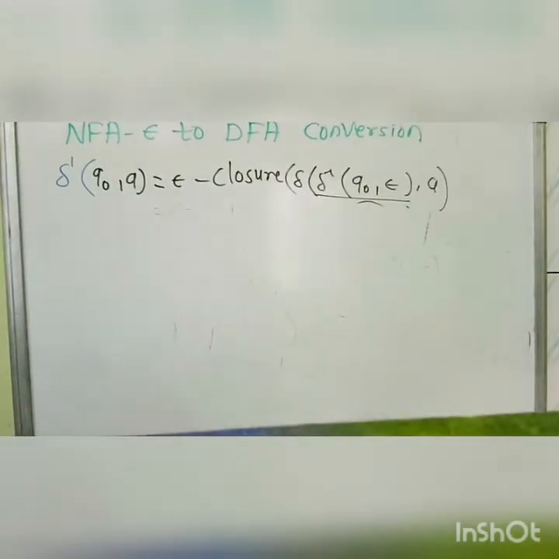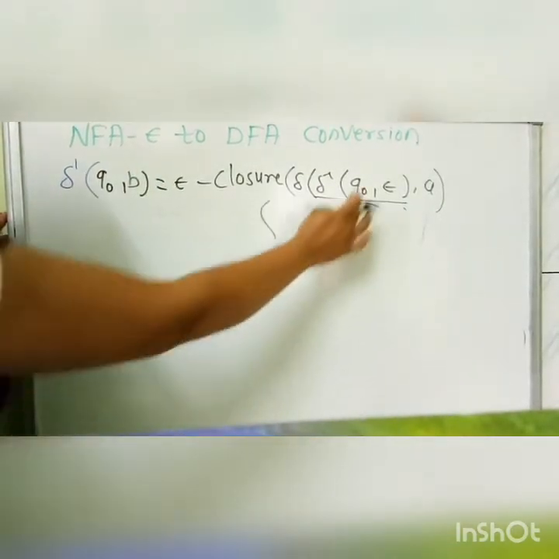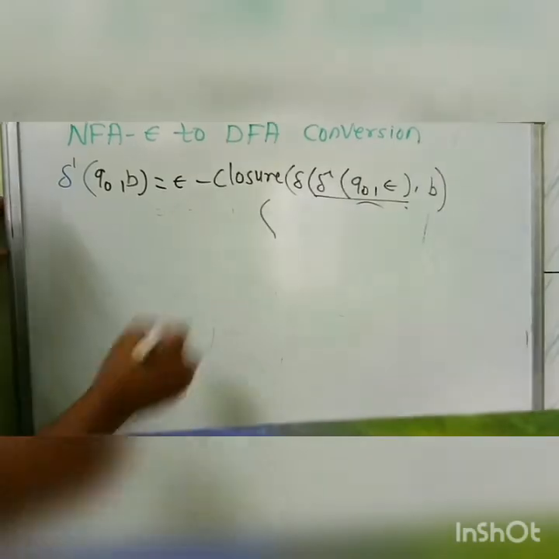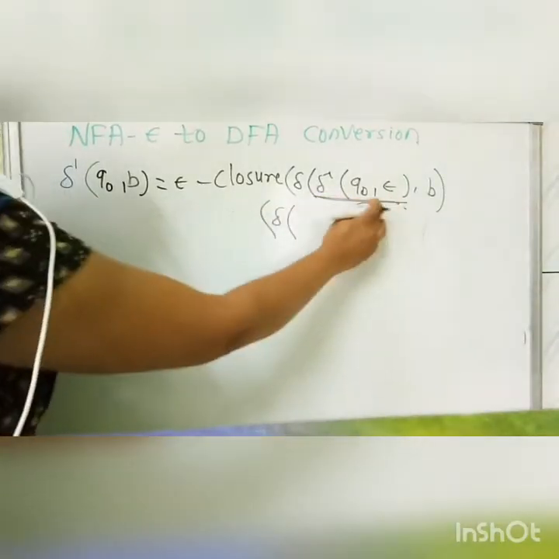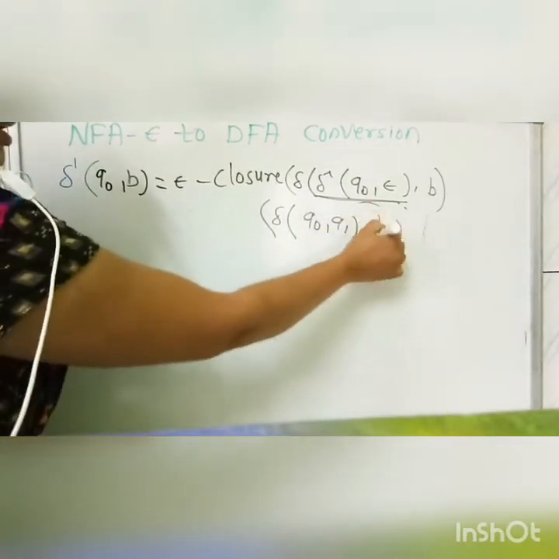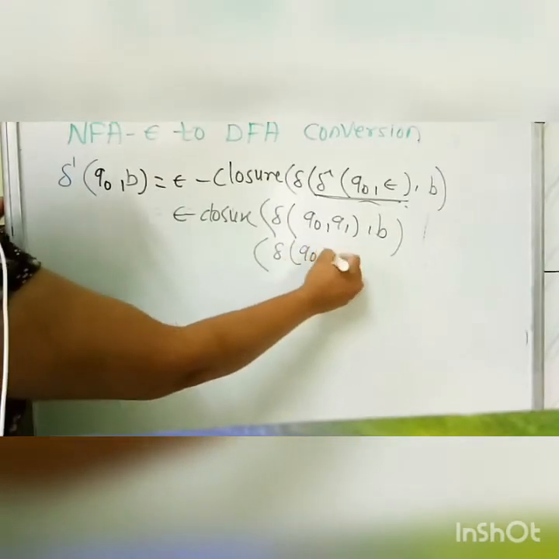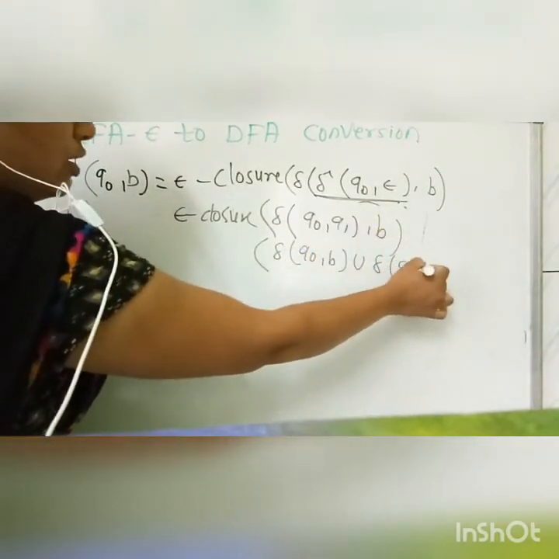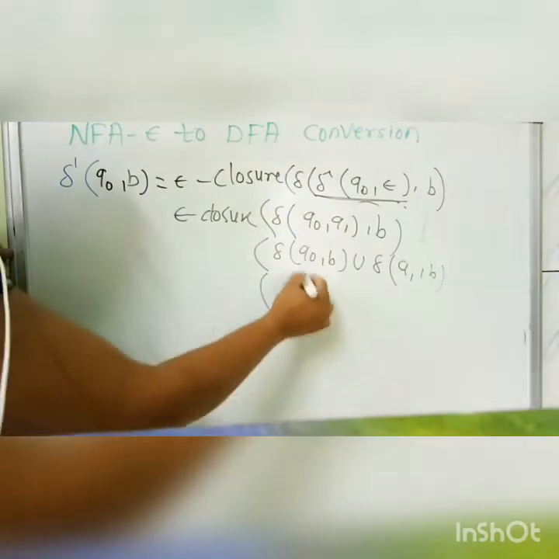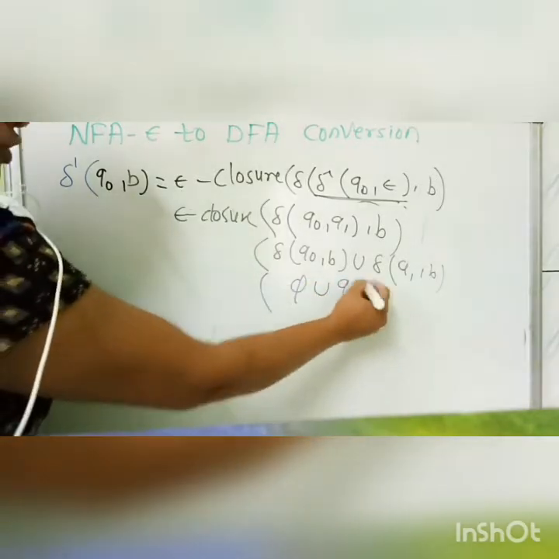So how will it be covered? We have to take delta dash of q0 on B as epsilon closure of delta cap of q0 on B. Now as we know, the epsilon closure of q0 is q0 q1, and we have to perform it on B. Now delta of q0 on B union delta of q1 on B. Delta of q0 on B is phi and delta of q1 on B is the state q4.